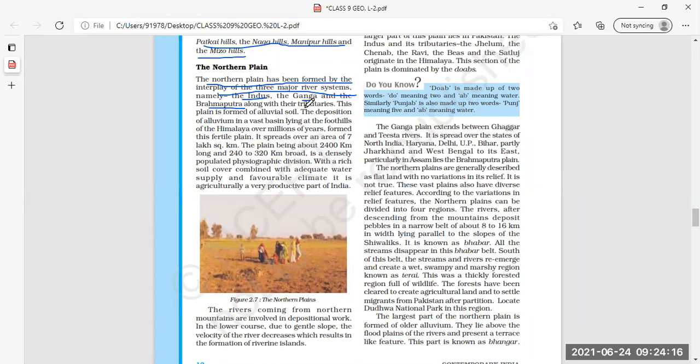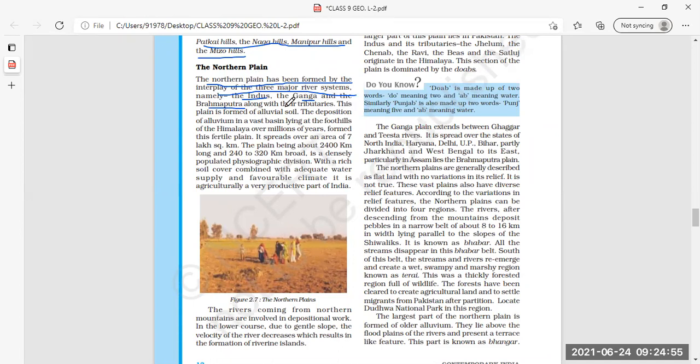Tributaries means small streams or rivers which join the main river. Now these are the main rivers, so many small rivers or streams flow from these main rivers, and that is called tributaries. So the northern plains have been formed by the interaction of these three main rivers, that is Indus, Ganga, and Brahmaputra, along with their tributaries, means many other small rivers, or we can say streams also make this northern plain.